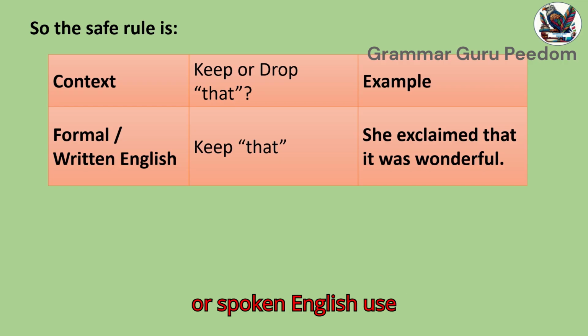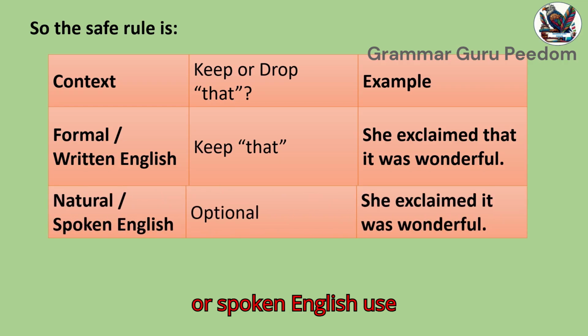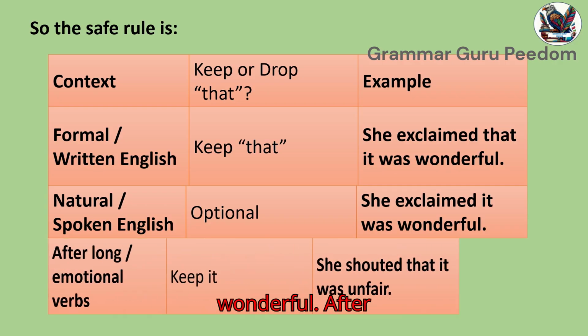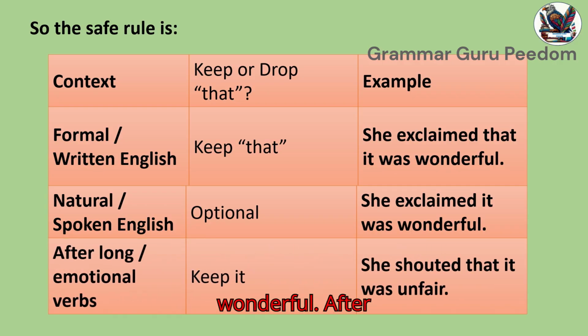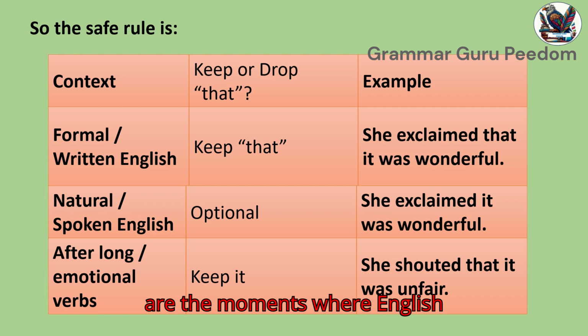In natural or spoken English, use of that is optional. She exclaimed it was wonderful. After long or emotional reporting verbs, keep that. She shouted that it was unfair. These are the moments where English language gets a bit tricky.